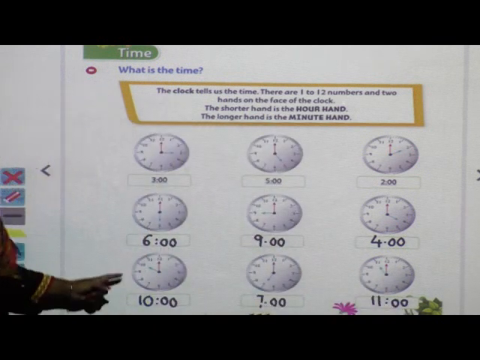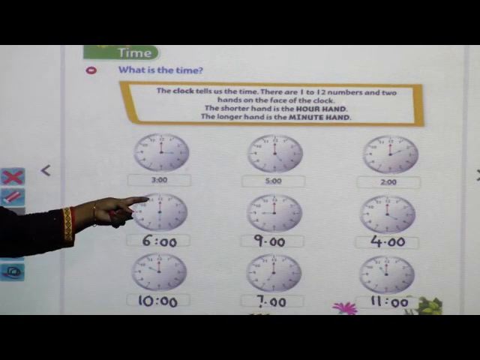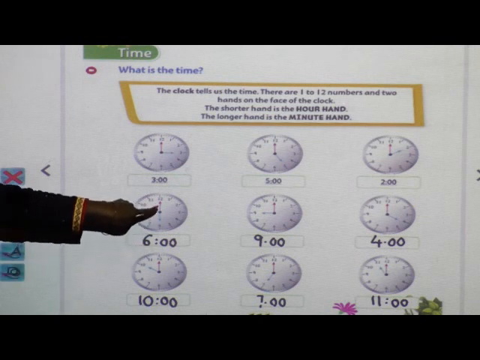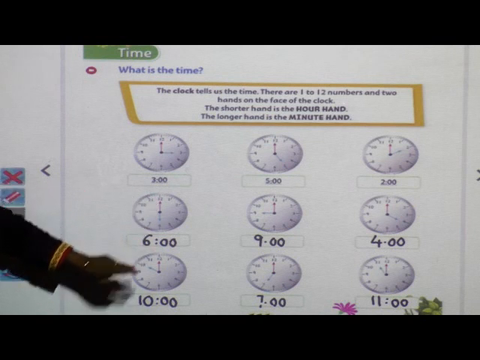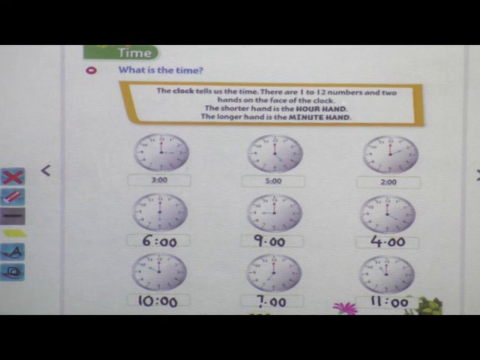Got it? In this way we have to write. See the time properly. Where is the short hand, where is the long hand, and that we have to write properly. I will wait for a minute just to complete that. Come on to the next page.